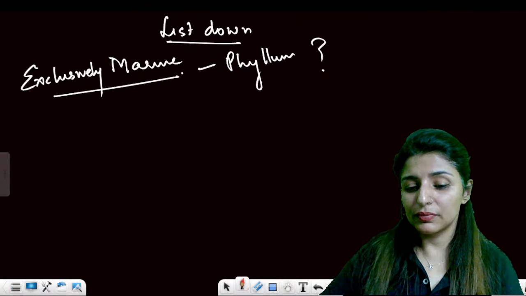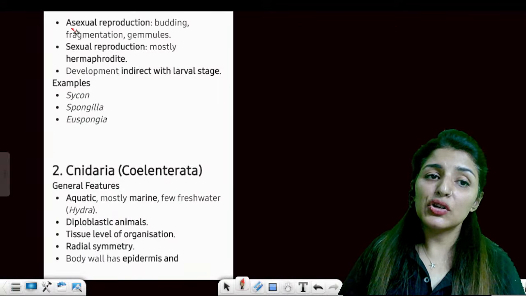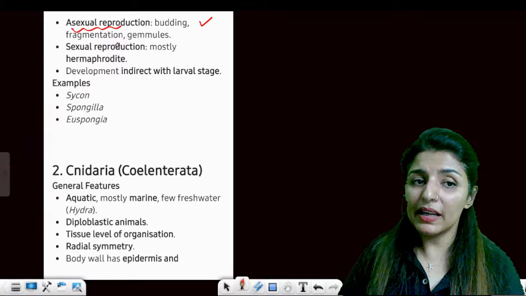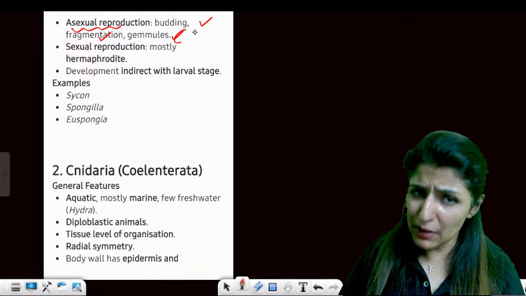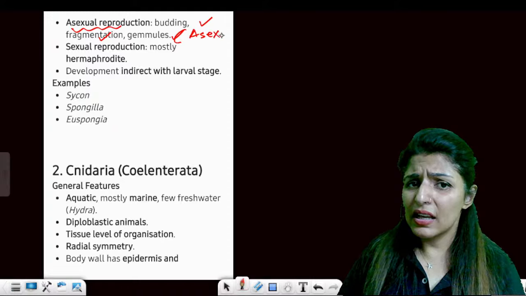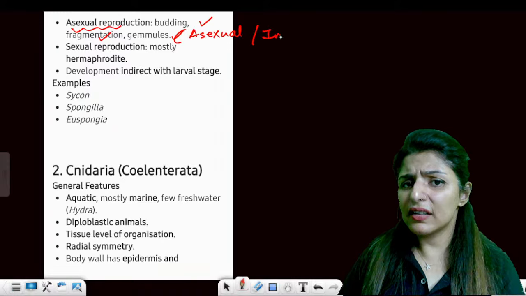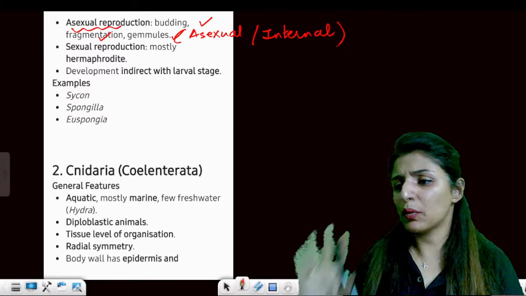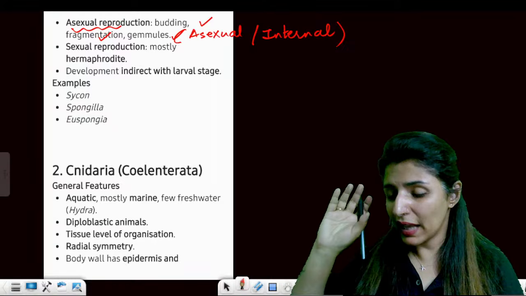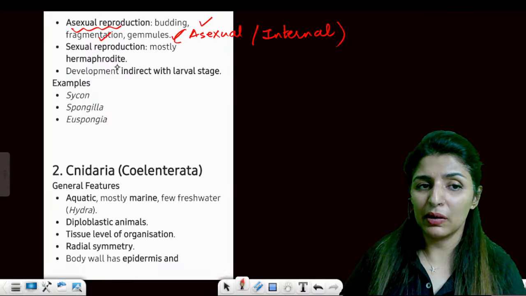Yes or no? Now, this is the homework. It shows asexual reproduction by budding, fragmentation, or gemule formation. Now, see, gemules are special asexual buds, and these are internal buds. And they are only formed in Porifera. You will not find it in any other phylum of the animal kingdom.